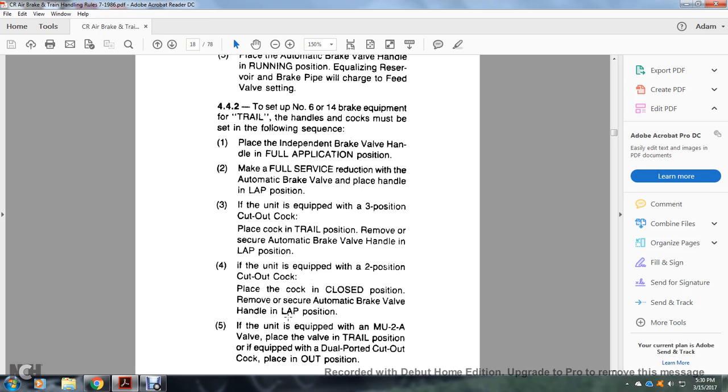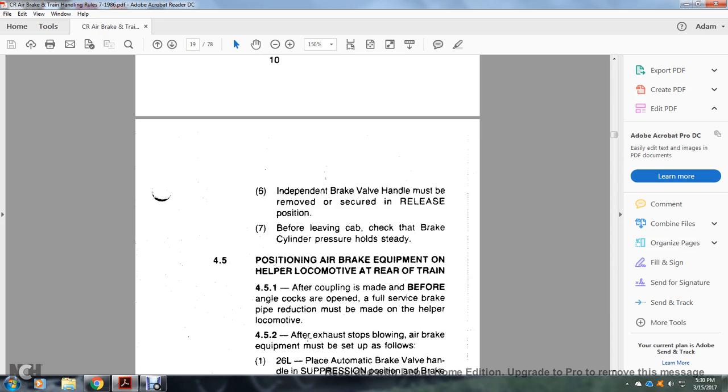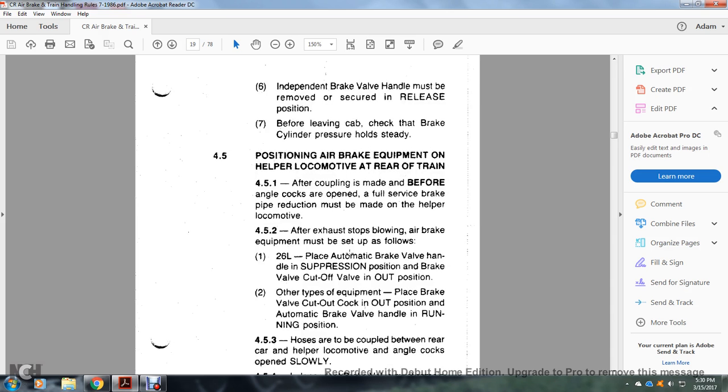If the unit is equipped with a 2-position cutout cock, place the cock in the closed position. Remove and secure the automatic brake valve handle in the lap position. If the unit is equipped with a multiple unit 2A valve, place the valve in the trail position. If equipped with a double ported cutout cock, place it in the out position. The independent brake valve handle must be removed and secured in the release position before leaving the cab. Check the brake cylinder pressure. Hold steady.